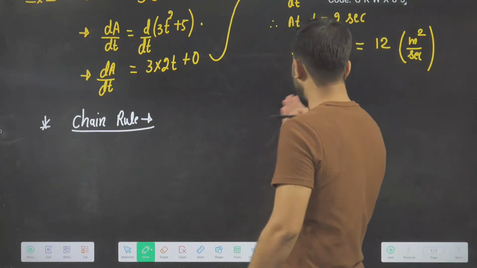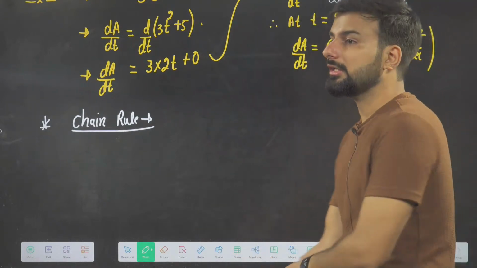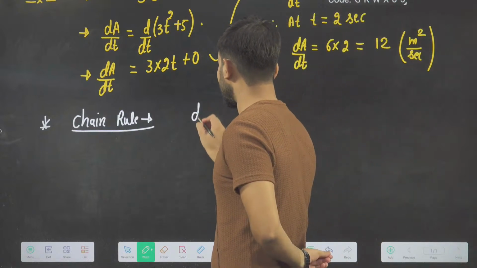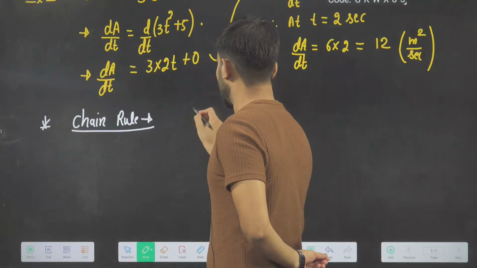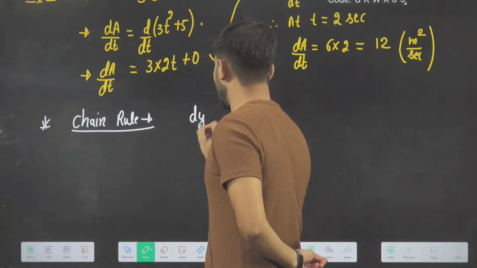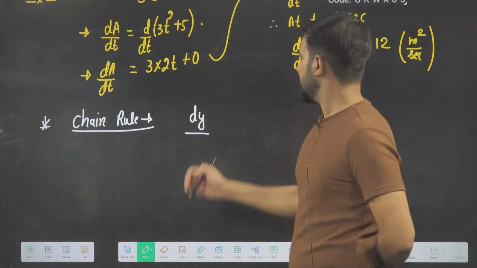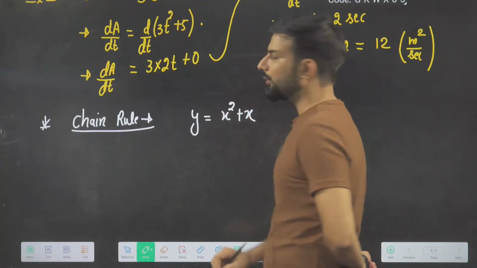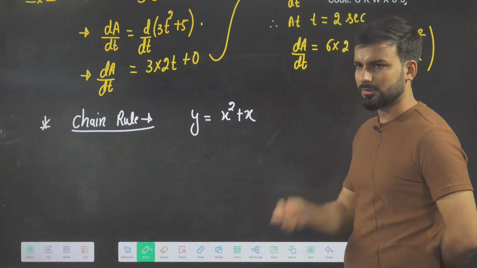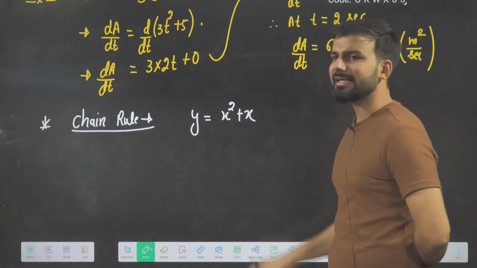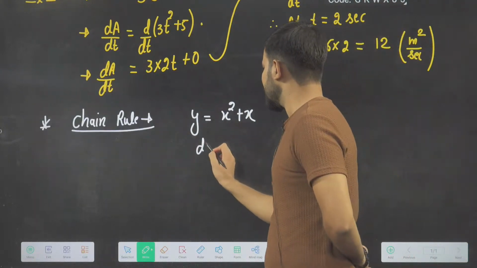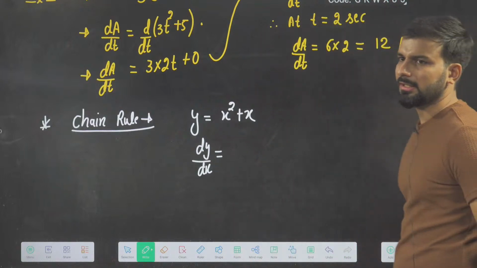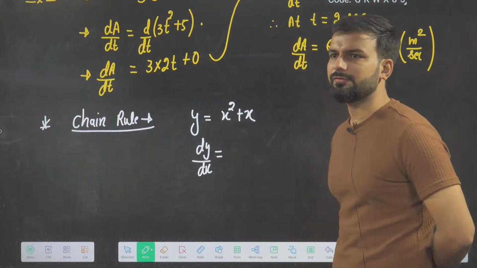Why am I telling it today? Because sometime you can get confused, sir, you did not tell chain rule. So how do we use this chain rule? For example, earlier we were writing d, your function was this, y is equal to x square plus x. So here y was depending on whom? Directly x. So that is why it was very simple for us to find differentiation, d by dx, right? Because y is a function of x.